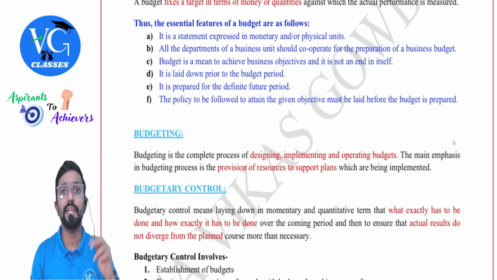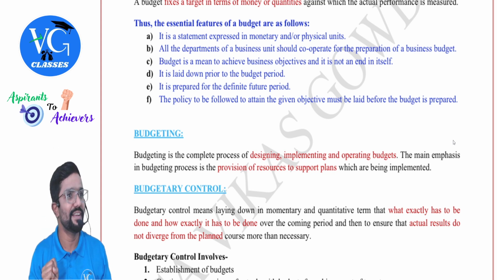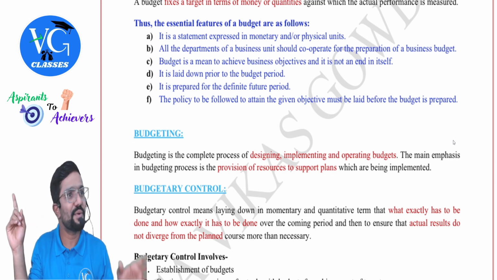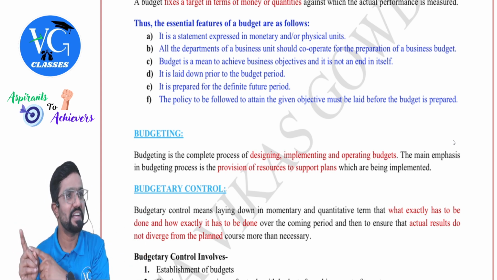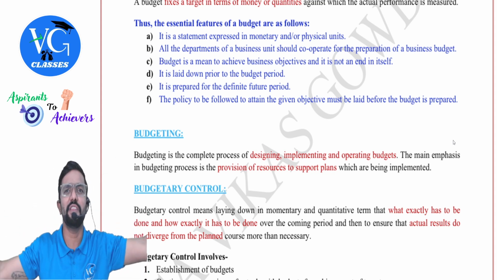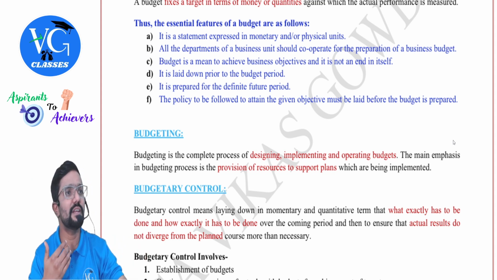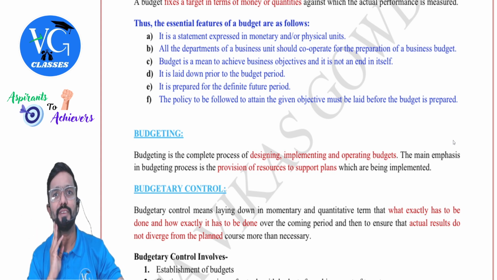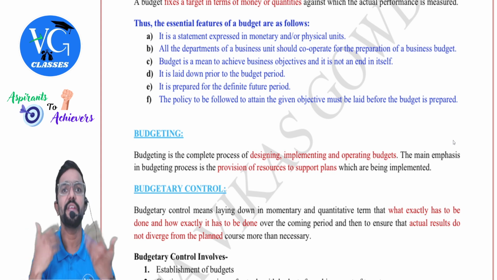Then, coordination should also be there. For example, sir, we have fixed a budget of 1,50,000 sales quantity. Now, if I have to achieve the sales, the production manager has to produce on time and give it to the sales department. Correct. So our sales department is working rigorously on advertisement, marketing, everything. They are calling the customers, they are approaching the people. But the production manager is always late. They are not able to produce on time. Then is there coordination? No, sir. Whatever efforts the sales department is putting in are going in vain.